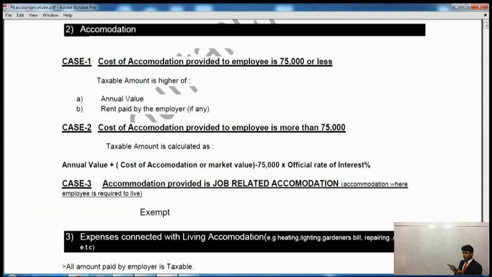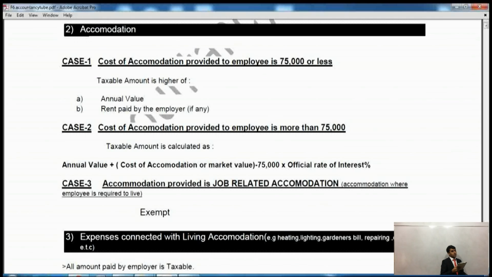If the value is more than 70,000 pounds, 75,000 pounds, then case 2 will apply. Taxable amount will be calculated as follows. You will take annual value and add something to it. What will you add? You will add cost of accommodation or market value less 75,000 pounds, multiplied by the official rate of interest. Official rate of interest as far as taxation is concerned is 3%. So wherever in taxation, whether it is F6 or P6, wherever this word comes, please make sure official rate of interest is 3%. Right?